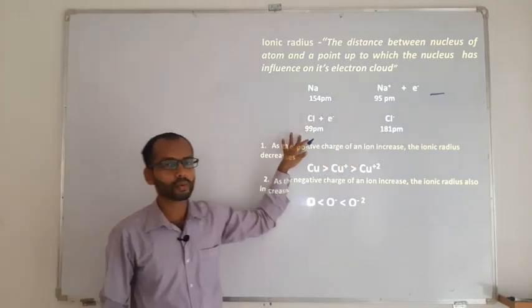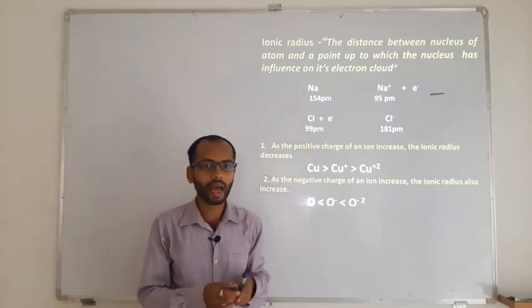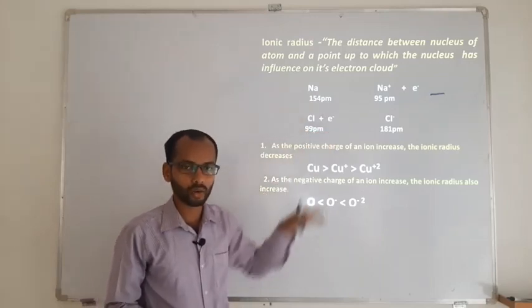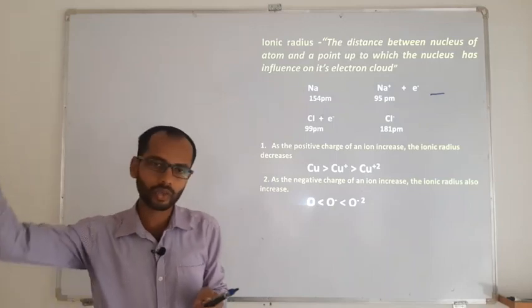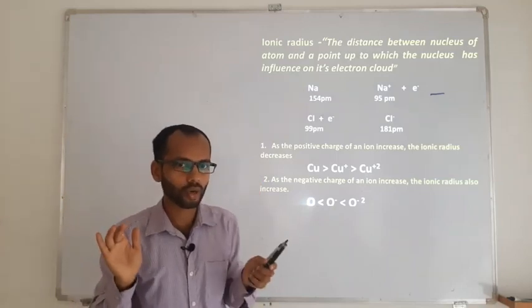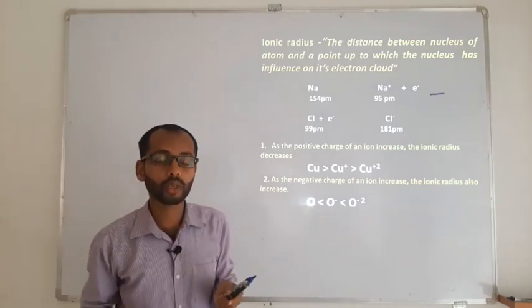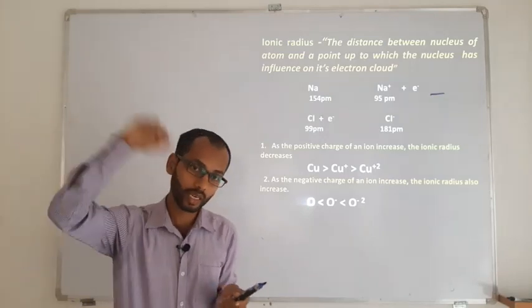Whereas it is the opposite in the case of an anion, because we are adding electrons. Already there were certain electrons located in the shell, and now you are adding other electrons. Electrons have a negative charge, so they already had certain repulsion with one another. Now you are adding another electron, which again has a negative charge.